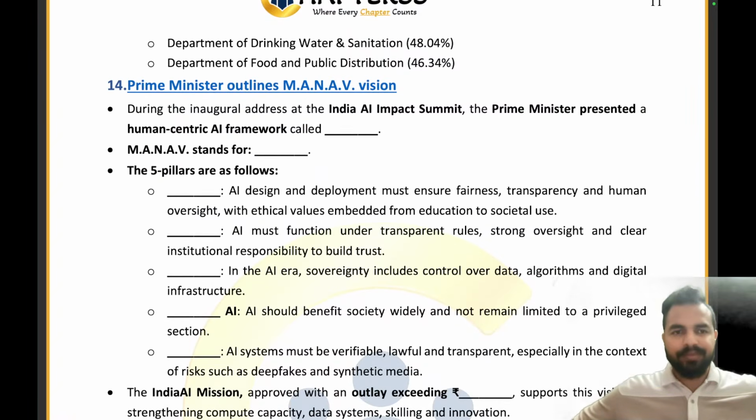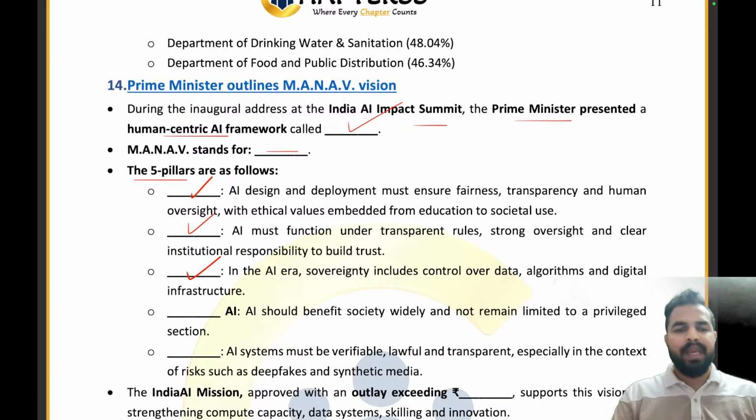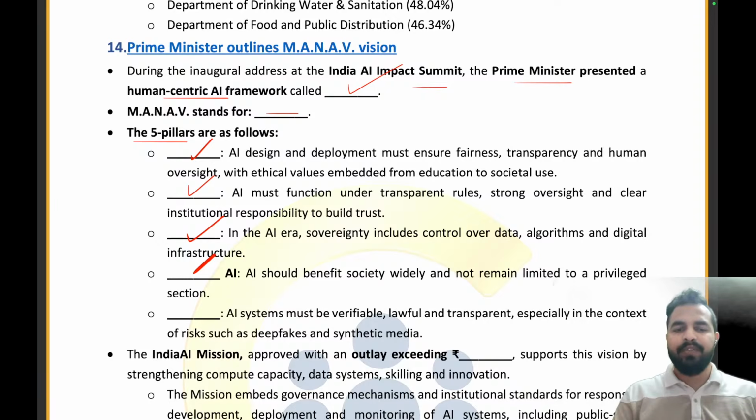So let's start. During the inaugural address at the India AI Impact Summit, the Prime Minister presented a human-centric AI framework called MANA. What exactly does MANA stand for? First of all, these are the five pillars of MANA. M stands for moral and ethical values. A stands for accountability governance. N stands for national sovereignty. A stands for inclusive artificial intelligence. And V stands for validity and legitimate. Right? Legitimate validity is the right answer.